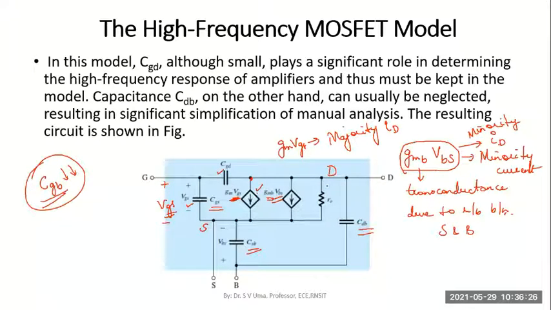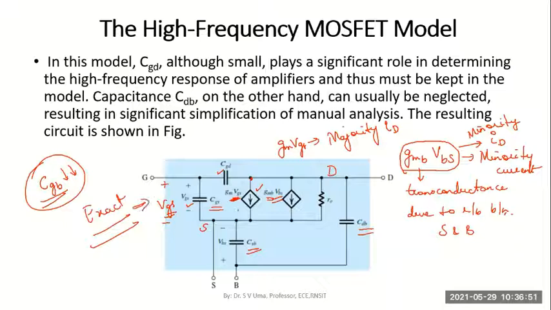So all capacitances have been considered in this model, and the additional minority current has also been accounted for because of the second dependent current source in parallel with the first one. Only CGB, the gate to body capacitance, which was very small, is neglected. Now, this is the exact model, called the exact high frequency MOSFET model.